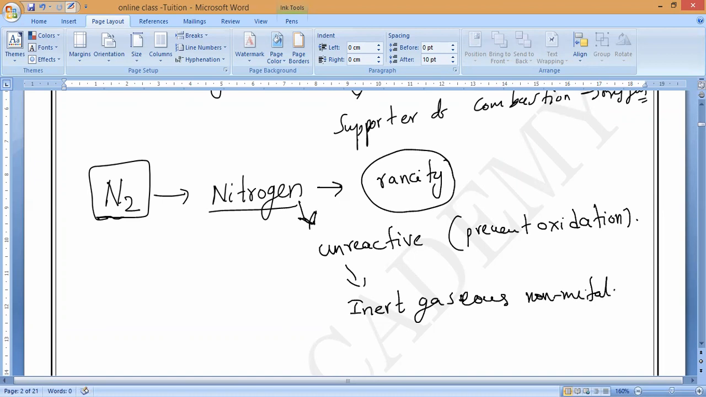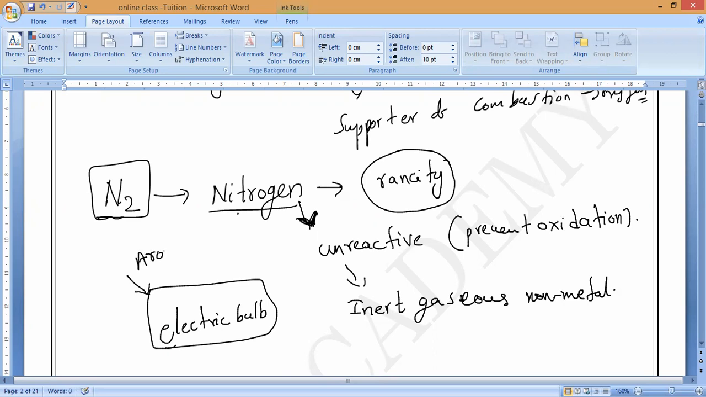And I have also taught you that inside bulbs we can use two gases to prevent oxidation of tungsten. What is one of the gases? Nitrogen we can use inside electric bulbs, in the empty space. They fill it with two kinds of gases. One is argon. Understand? A-R-G-O-N. Argon.